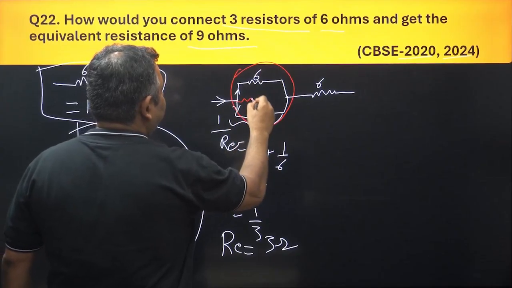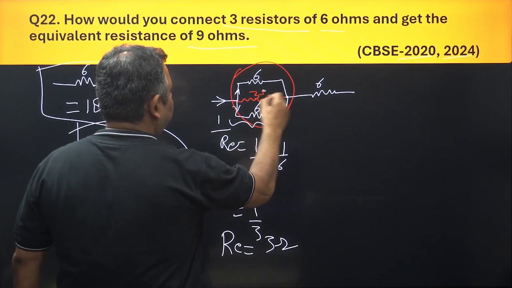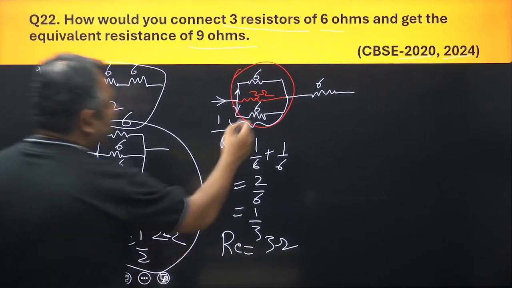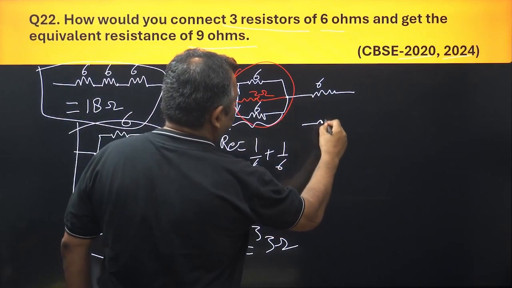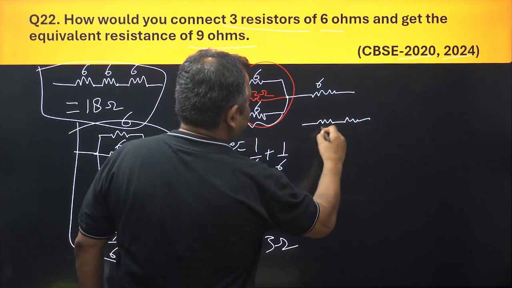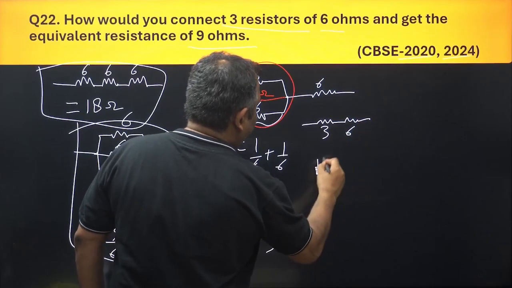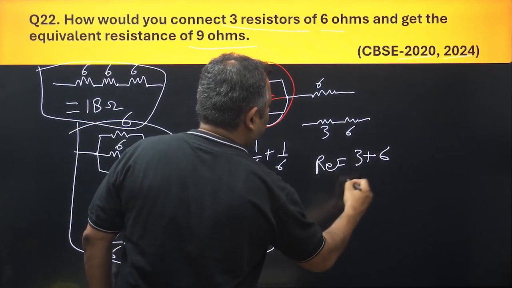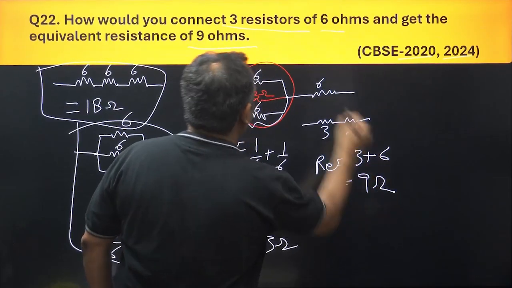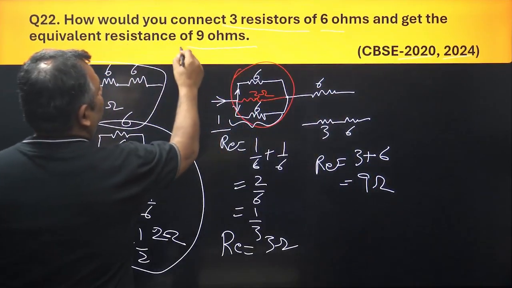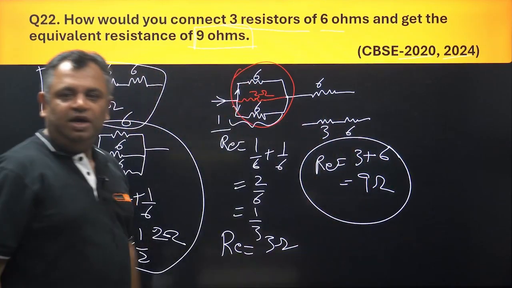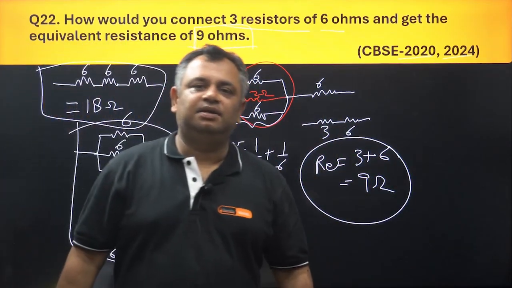Now the equivalent resistance here is basically 3 ohms. If you look carefully, both this 3 ohm and 6 ohm come in series. This is 3 ohm, this is 6 ohm, and their equivalent resistance would be 3 ohm plus 6 ohm, which is equal to 9 ohm, and this is the answer, an equivalent resistance of 9 ohm. You got it, guys? This becomes the answer. Clear?